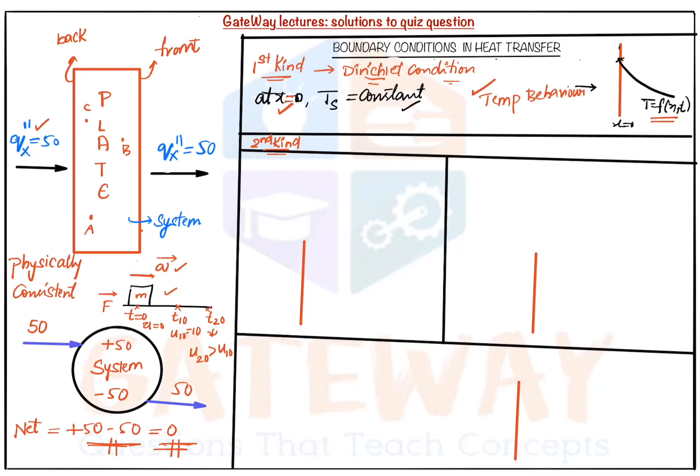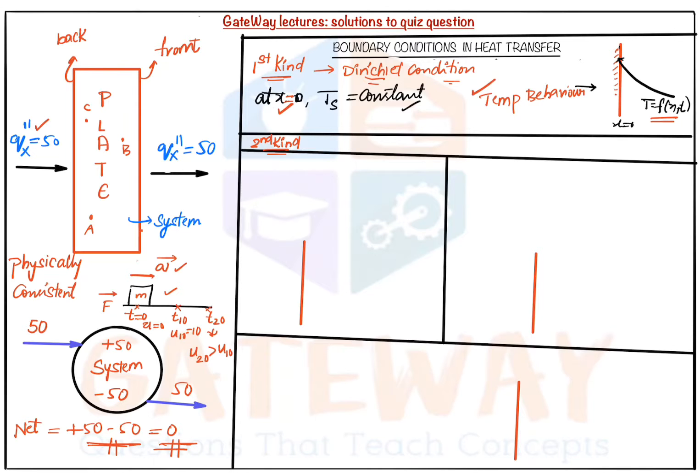So with respect to time, this will vary. Now we are talking at the boundary. So this is our boundary. At the boundary we are talking about, at x is equal to 0, if Ts is constant, that is called the first kind, and it is called the Dirichlet condition.